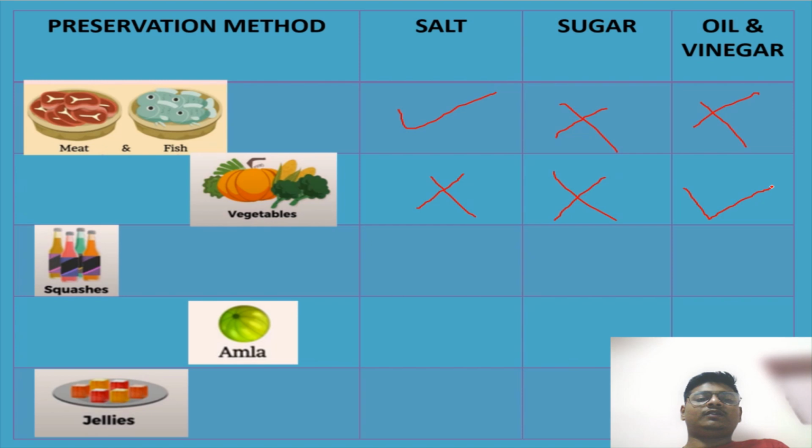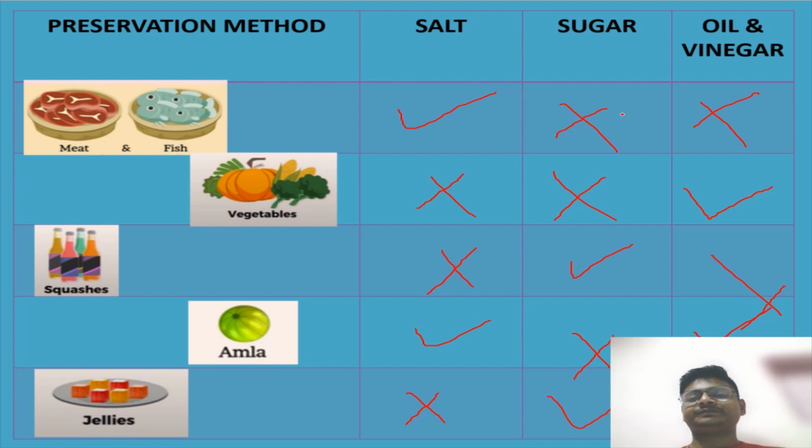It can be done by oil and vinegar. Squashes are done by sugar, okay, because it is sweet, not by salt and oil and vinegar. Amla is done by salt, okay, not by sugar. It can be done by oil and vinegar also. Jelly is not done by salt. It is done by sugar, not by oil and vinegar.